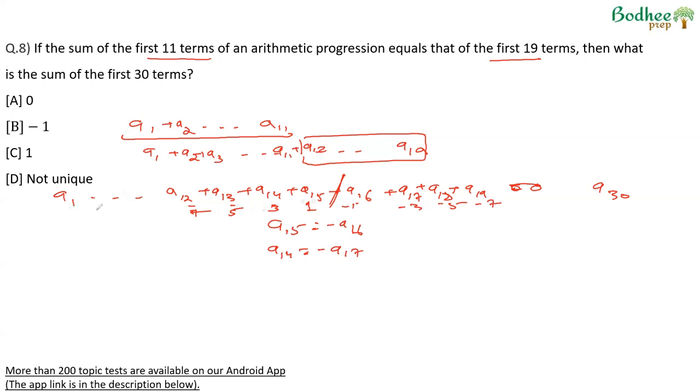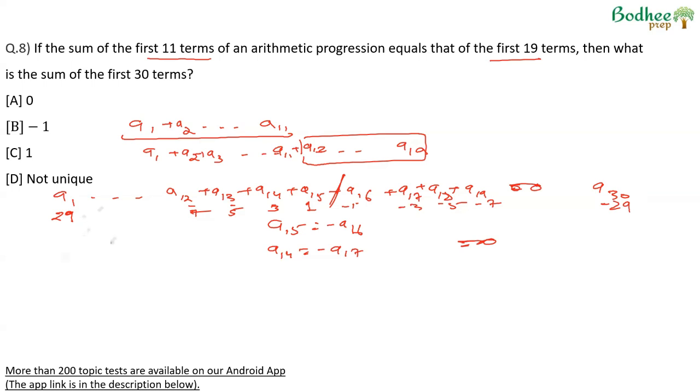So the first term here, A1, will be 1, 3, 5, 7, 2n minus 1. So for 15, 2n minus 1, 29. And the last term here will be minus 29. What is the sum of the first 30 terms? When we add the first 30 terms, the sum will come out to be 0. The first 15 terms will be the negative of the last 15 terms.